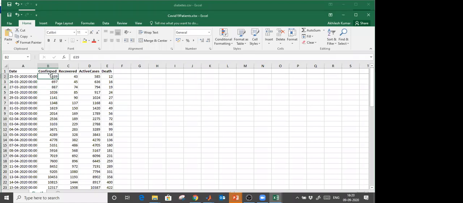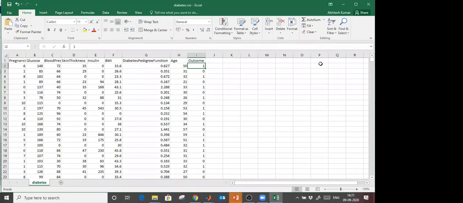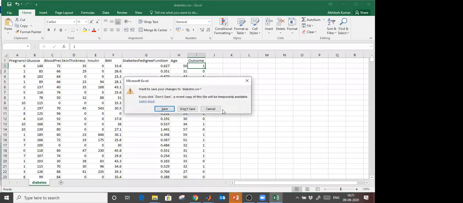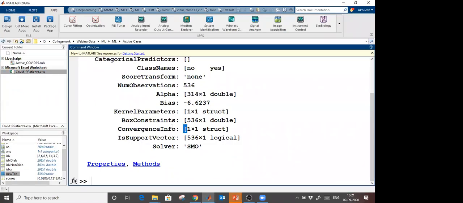So again I am repeating. Right now, let's say 639 is the present input, and for this input I have to make the next output, whatever it is. Then 887 will again become the present input, and 1026 the present output. So like this we have to create data for machine learning. We have to shift the outcome one time step ahead. That's all we have to do in this case.